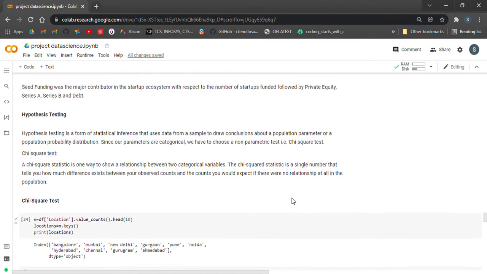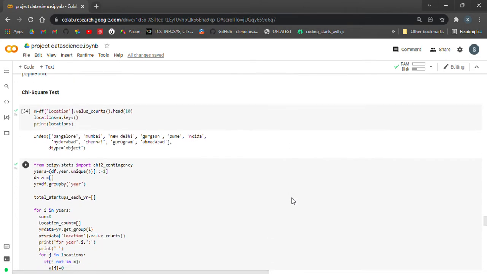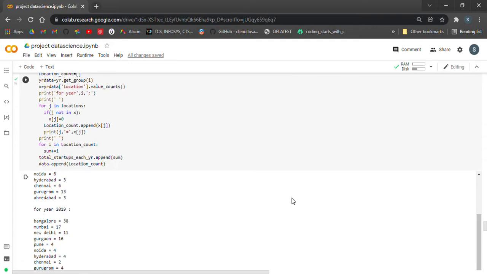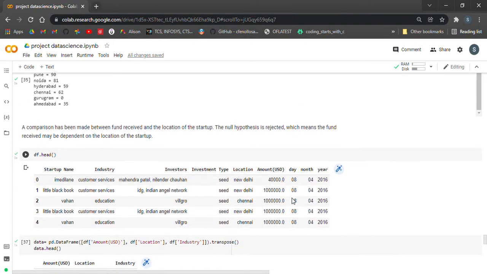And coming to hypothesis testing, before we proceed to any of the machine learning algorithms, we are supposed to know if the columns are dependent on each other, if they are related to each other in any way. So we performed a chi-square test. So we're comparing the fund received with the location of the startup.